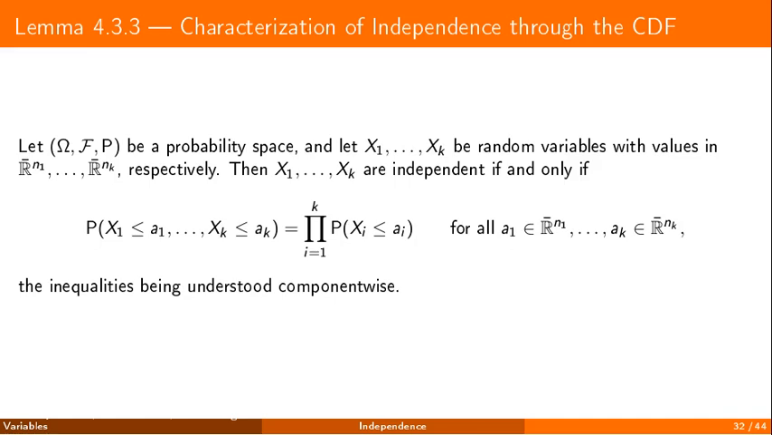Independence can also be read off the cumulative distribution functions. Variables valued in the extended reals with one or several components are independent if and only if their joint cumulative distribution function factors into the product of the individual ones, at every point, component by component.